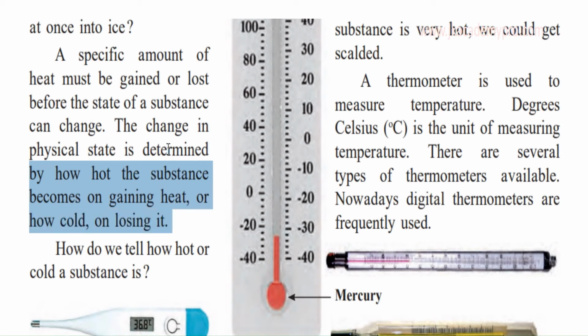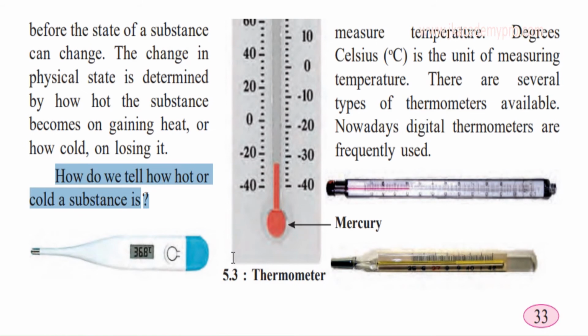So this tells us how much heat the substance has gained, acquired, or how much it has lost. So now, how do we tell how hot or cold a substance is? How can we just tell by looking at it? Sometimes yes, by looking at boiling water we can understand, because we know that water boils at 100 degrees Celsius, and by looking at the ice cubes we know it is 0 degrees Celsius. Okay, so we know that water freezes at 0 degrees Celsius, but how did we come to know all this? How did we come to know about 100 degrees and 0 degrees Celsius?